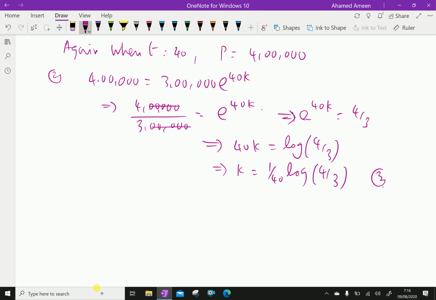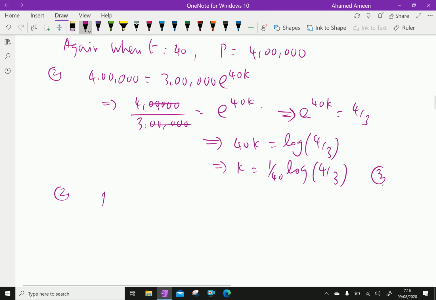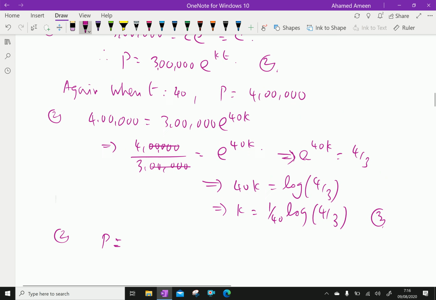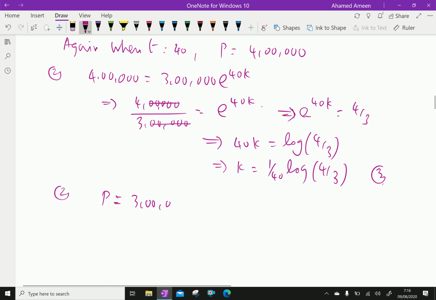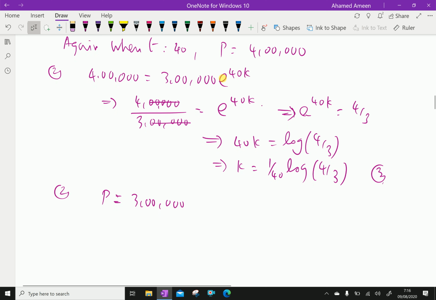Now, therefore, equation 2, the population at any time, is P equals 300,000 e power kt. Substituting k, which is 1 over 40 log 4 by 3, times t.